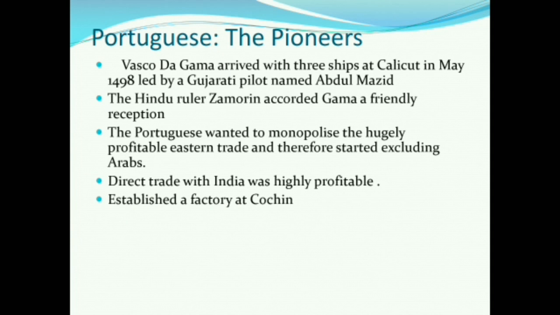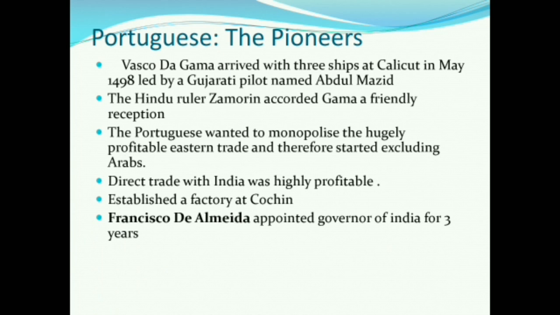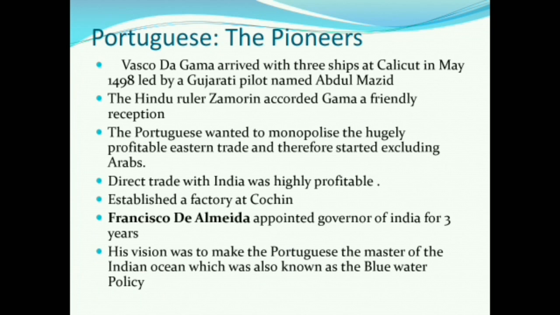The Portuguese established a factory at Cochin, and they initially made Cochin their base. So the first important person that we will be studying is Francisco de Almeida. In 1505, he was appointed as the governor of India for 3 years. His vision was to make the Portuguese the master of the Indian Ocean, which was also known as the Blue Water Policy. So he consolidated and built many fortresses, like at Cochin and Cannanore. These were the places where he started making his establishments.